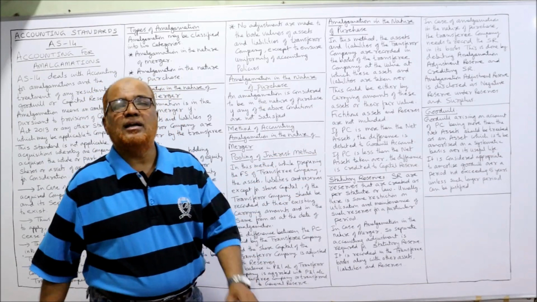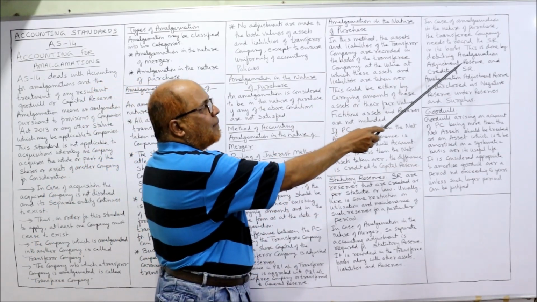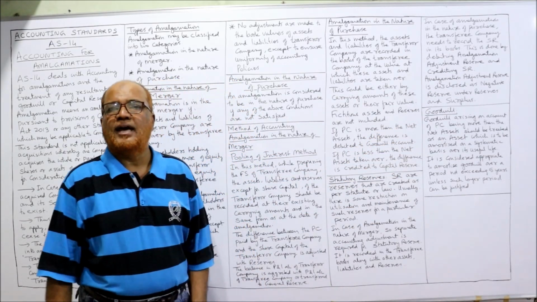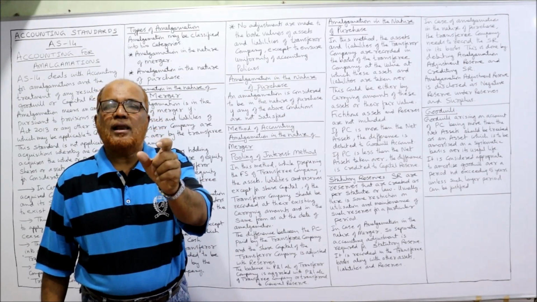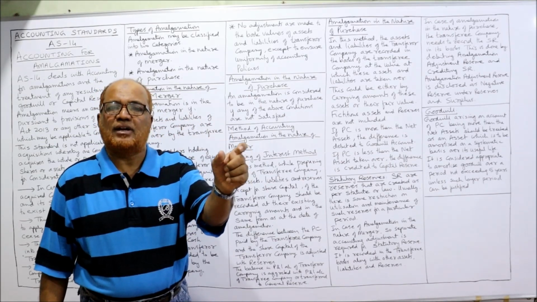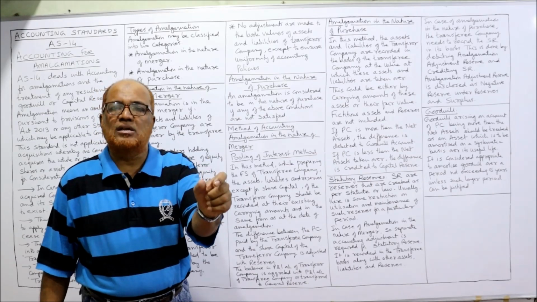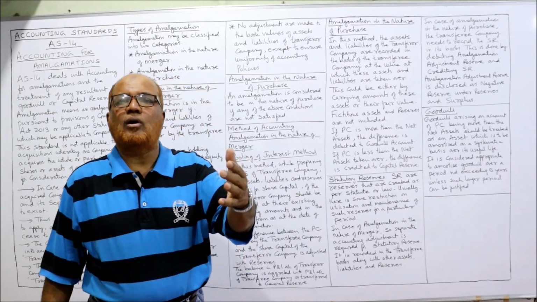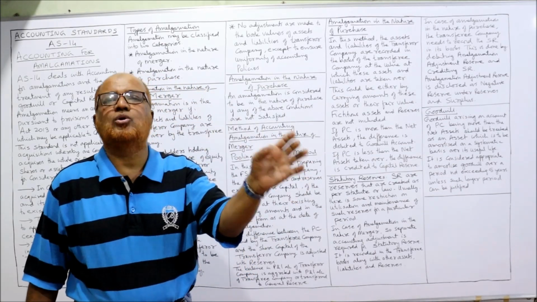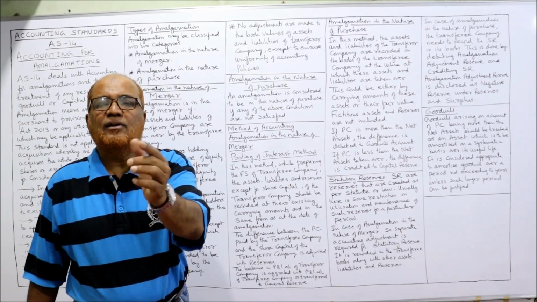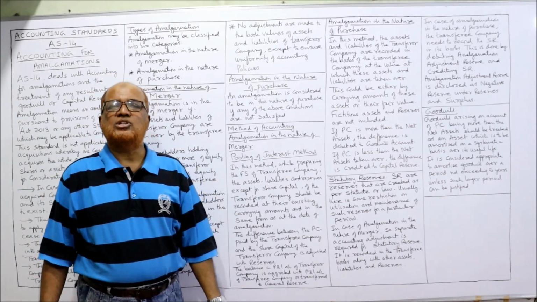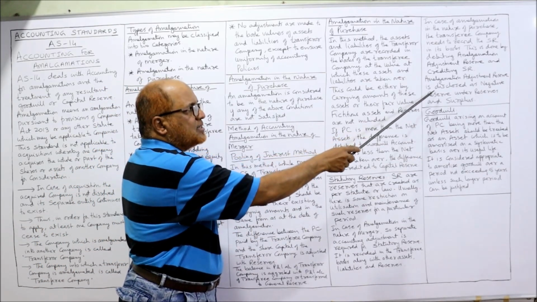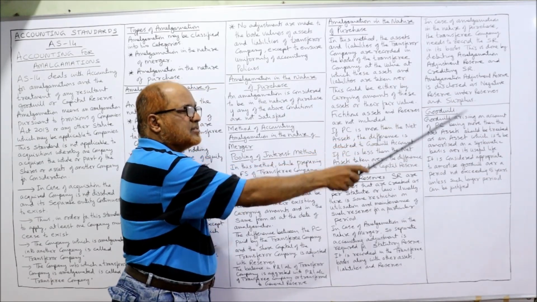This is done by debiting a new account called Amalgamation Adjustment Reserve and crediting statutory reserve. An entry should be passed: Amalgamation Adjustment Reserve debit, statutory reserve credit. Statutory reserve should be created. A new account called Amalgamation Adjustment account should be debited. By passing this entry, we are recording the statutory reserve in the books of the transferee company. Amalgamation Adjustment Reserve is disclosed as a negative reserve under reserves and surplus.